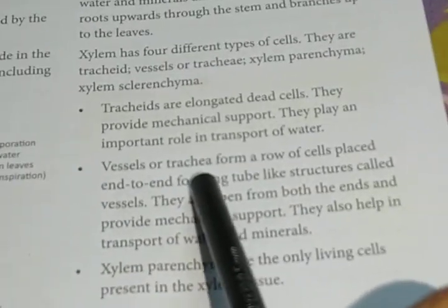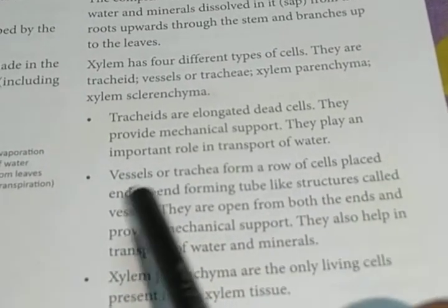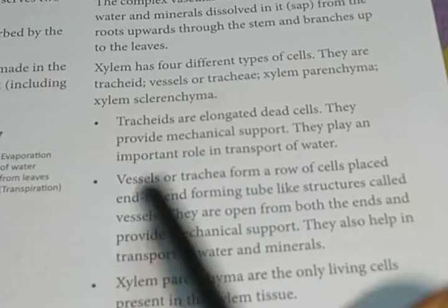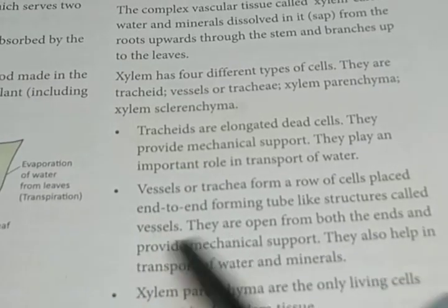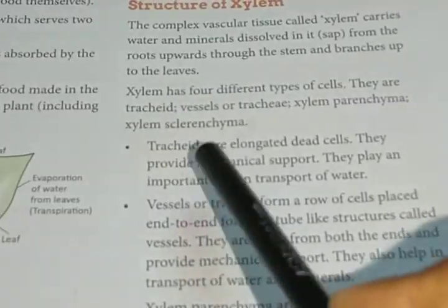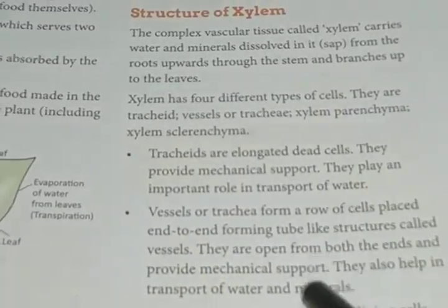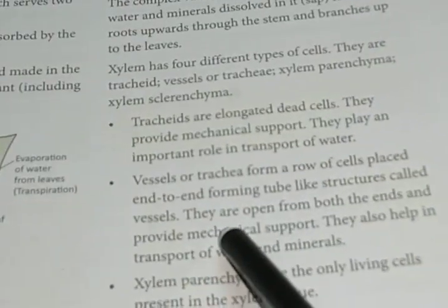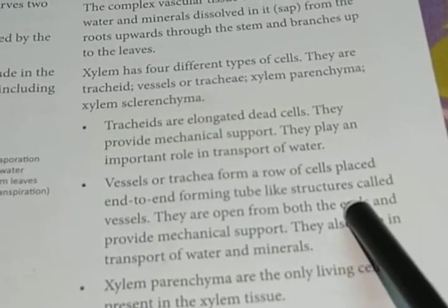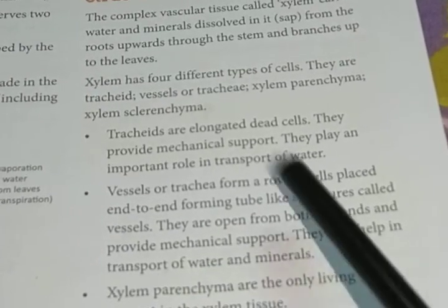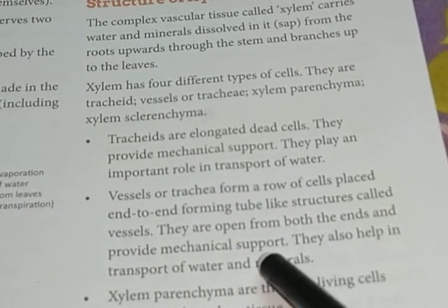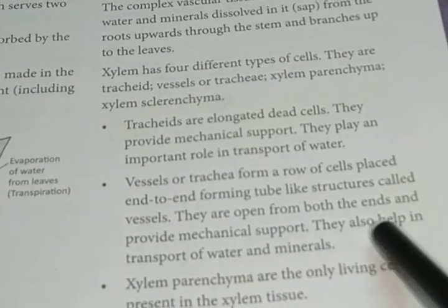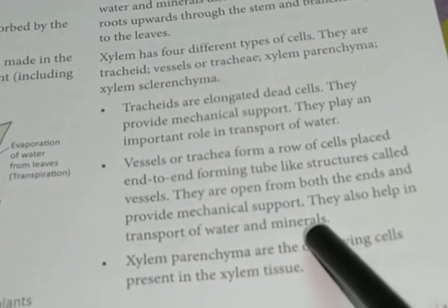Vessels or trachea form a row of cells placed end to end forming a tube-like structure called vessels. I mean, one cell ends, another cell starts. So the tube-like structure forms a vessel. They are open at both ends, upper end and lower end. They provide mechanical support. They also help in transport of water and minerals.